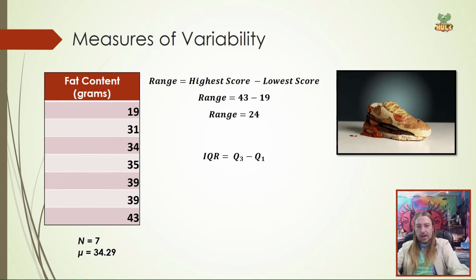For interquartile range, first let's remember we have to identify where the second quartile is. That's right. Quartile 2, the median, was right there, was 35. So I'm going to scratch it out, and now we're going to look towards the top and the bottom sets. So quartile 1 and quartile 3 are the center points of each of those two groups of numbers. So that group of 3 at the top, the center there would be 31, quartile 1. The bottom, the center there would be 39, quartile 3. And so our IQR, our interquartile range, is 39 minus 31. So our interquartile range is an 8.